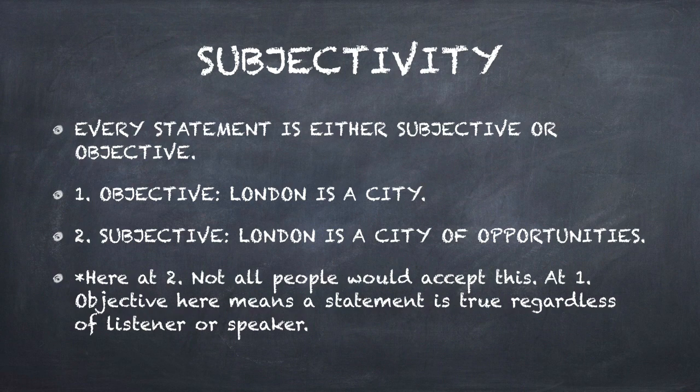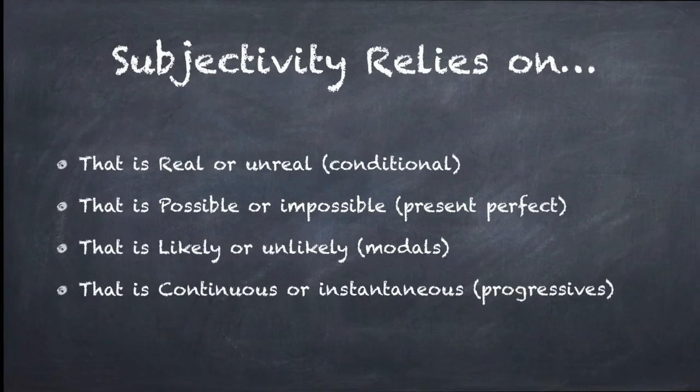It may be accepted, it may not be accepted. So it is like more of a general kind of statement. You can see the examples here. In objective, London is a city and everybody accepts that. That is objective. But in subjective, we get to see that London is a city of opportunities, which may not be true for everybody. So that becomes subjective statement.